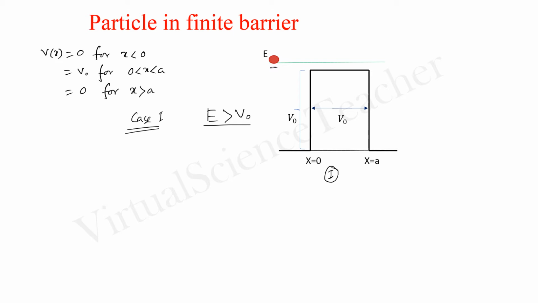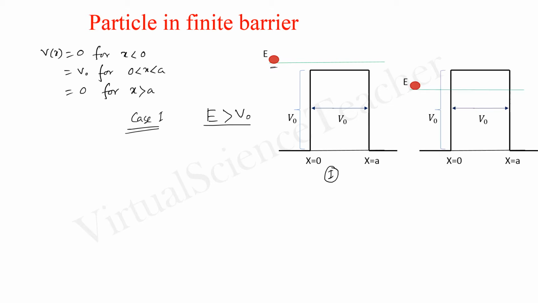From this pictorial, this is the potential barrier of height V0, which starts from x equals 0 to x equals a. And the second case may arise where the energy of the particle E is less than V0. That means case 2 is the energy of the particle is less than V0.